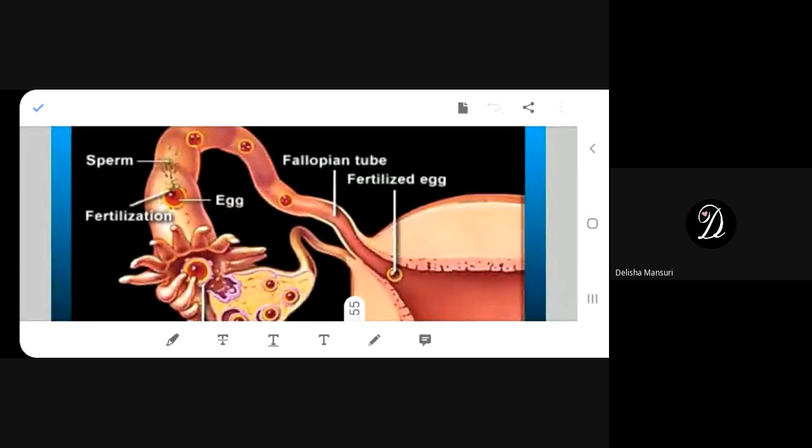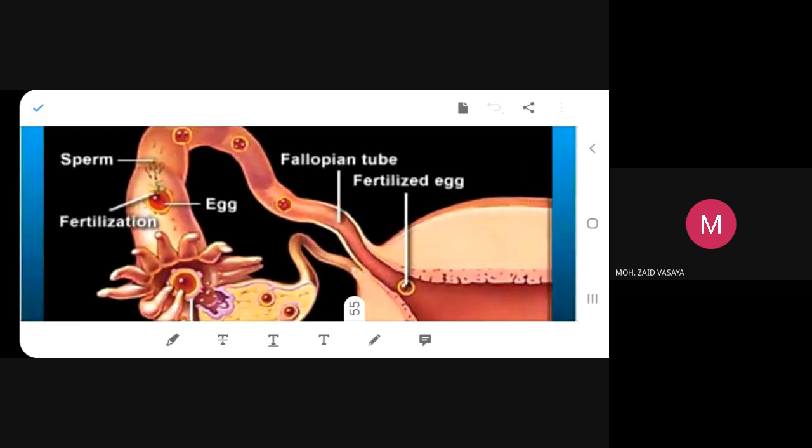The options are none, one, two, four. What is the correct option, beta? One. Only one nucleus in a zygote. In a zygote, you get one nucleus.